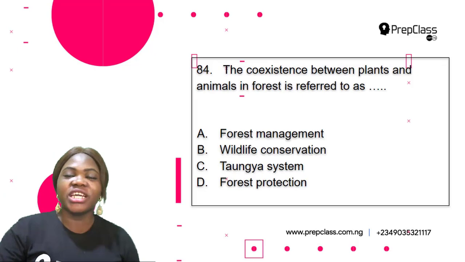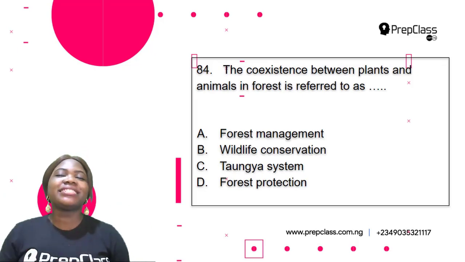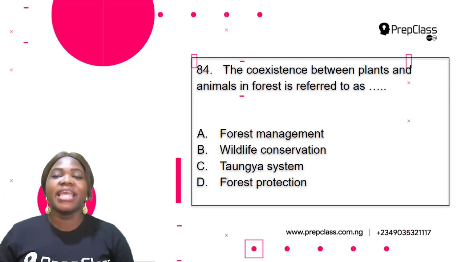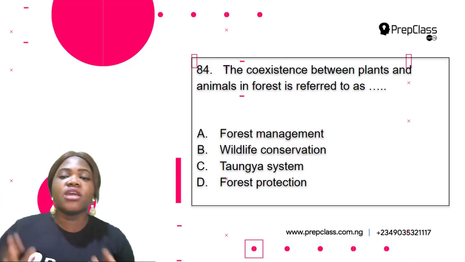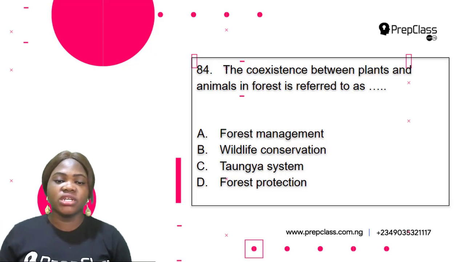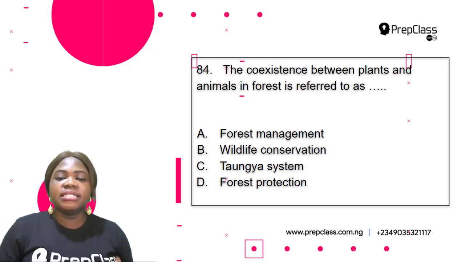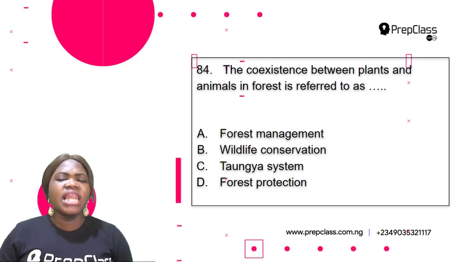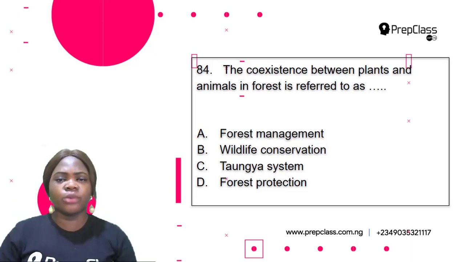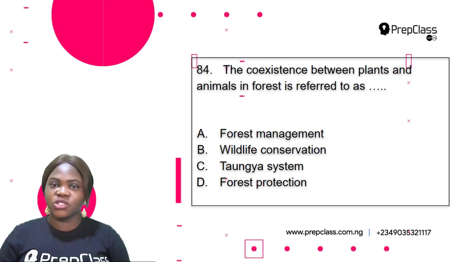Check. Question 84. The coexistence between plants and animals in the forest is referred to as dash. A. Forest management. B. Wildlife conservation. C. Tenure system. D. Forest protection. Okay, so first of all, let's find out the meaning of all of these options to be able to know the answer to this question.